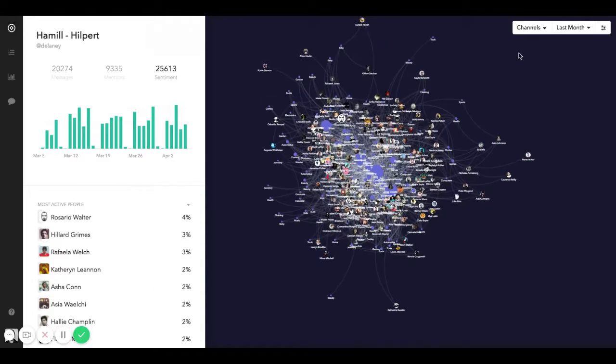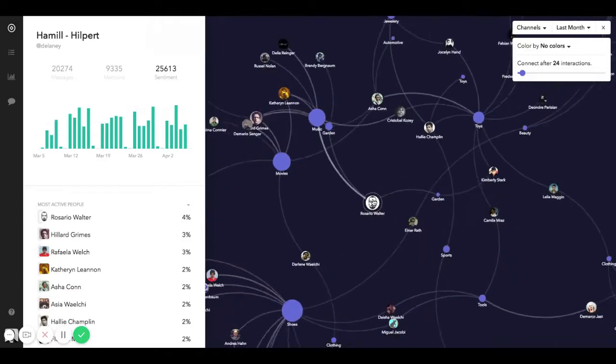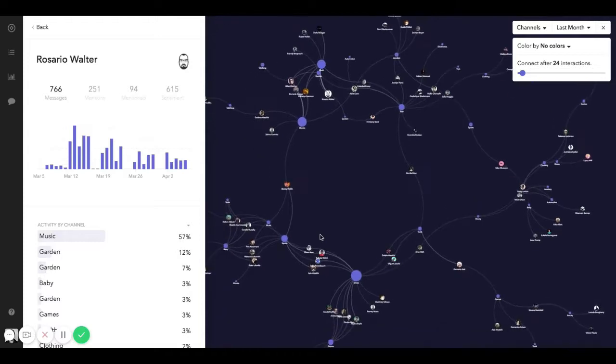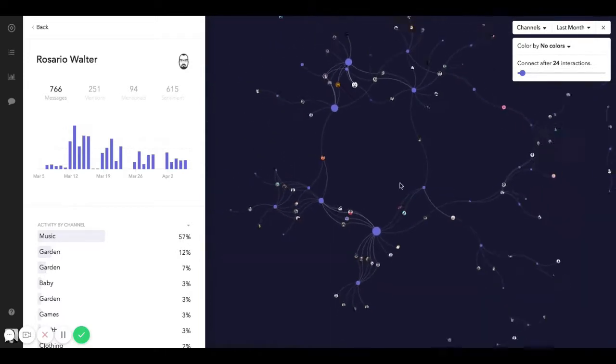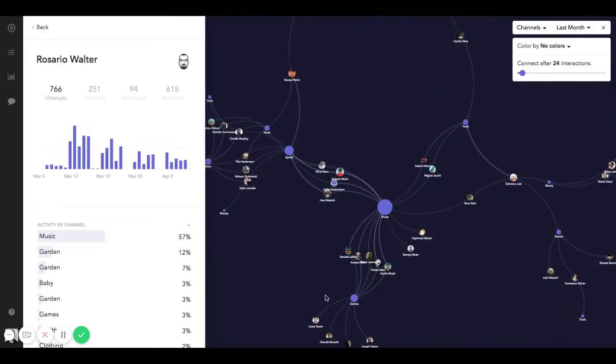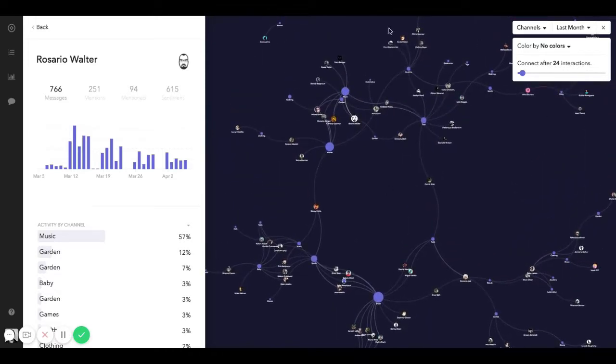Before we move on, one big thing that's important to do with this view is to change the number of interactions so we can start to get some deeper signal about where the team might be separated or might be experiencing some disconnection and some silos. So I have increased the number of interactions that Compass will use to filter. And I can start to see that there are lots of people talking around this demo shoes channel and this demo games channel, but those people aren't at all talking to this other cluster over here.